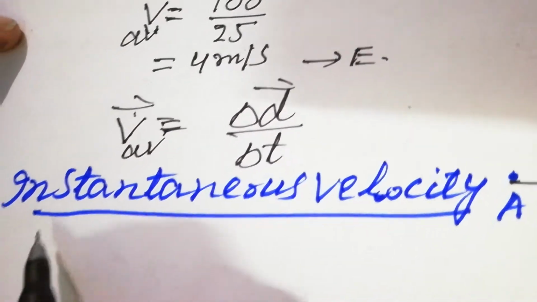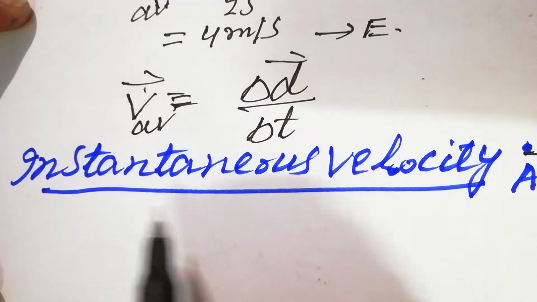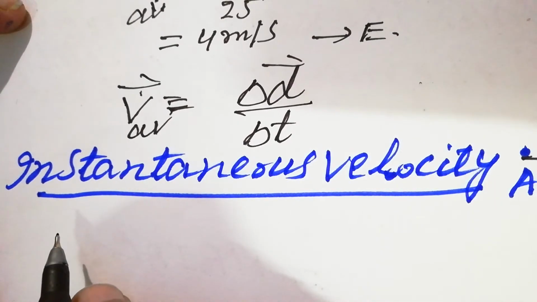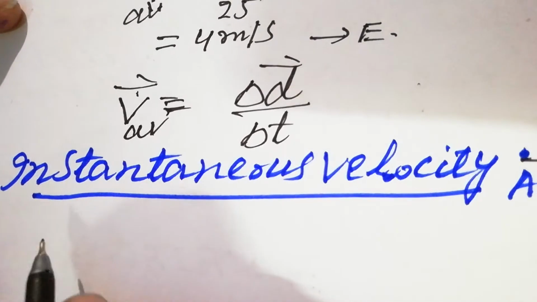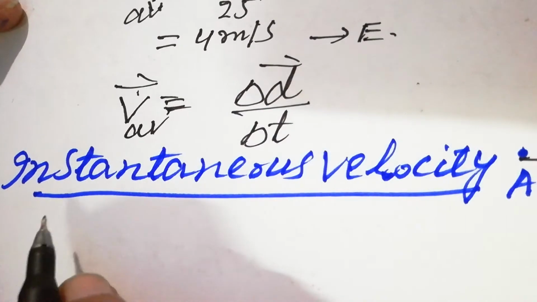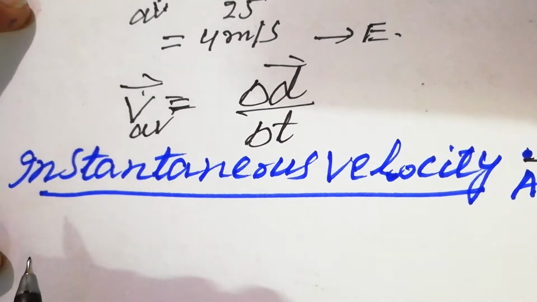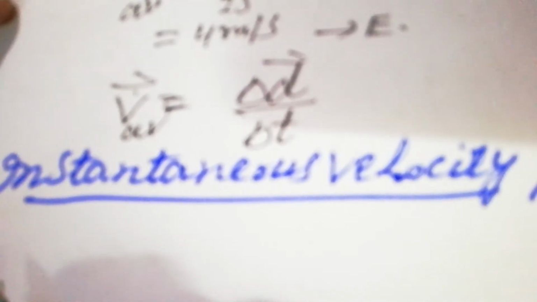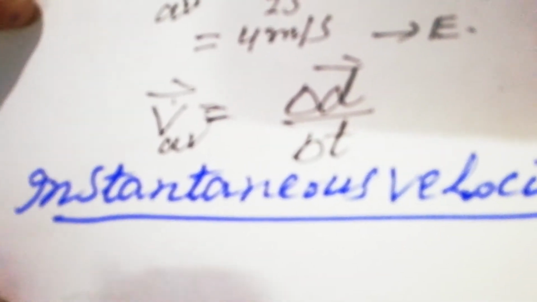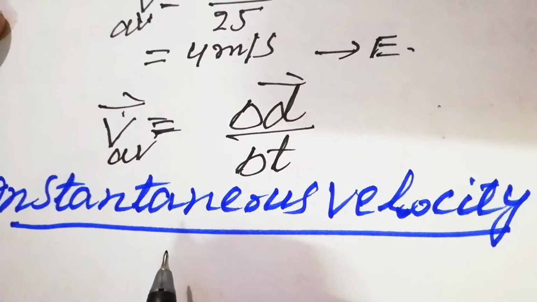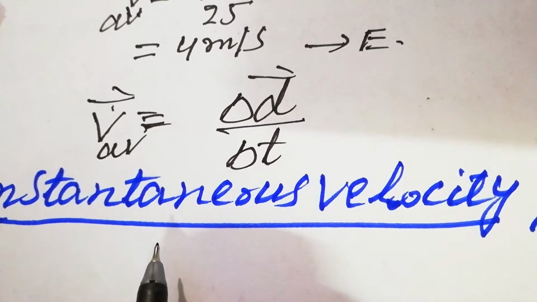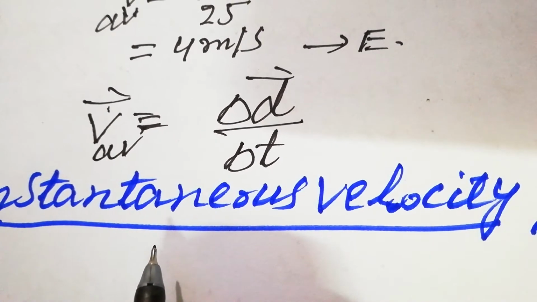First of all, I will tell you why we need instantaneous velocity. I take an example. Let's suppose the ball is thrown downward and it rebounds, and after some time it comes to rest. And if I ask what is the total displacement, your answer is 0. Why is the answer 0?